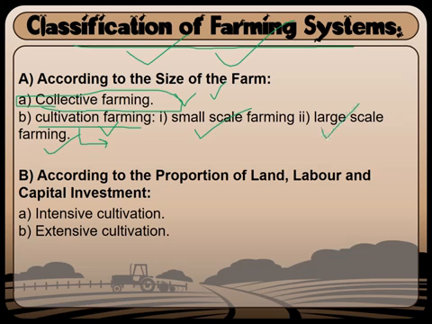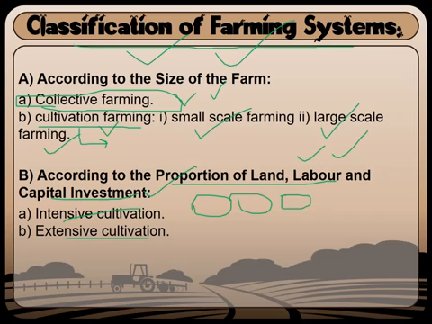So this is one category, and the next thing is it is classified based upon the proportion of the land, labor and capital investment. So this is intensive cultivation and extensive cultivation. In intensive cultivation, there is a small piece of land, a small number of people, and the production is very intense. Whereas in extensive cultivation, it involves large acres of land, large manpower, and large machine force. Everything is extensive in this type of cultivation.